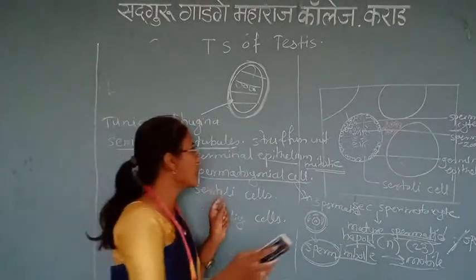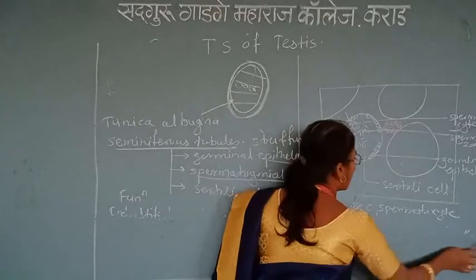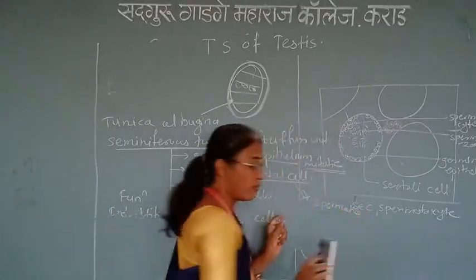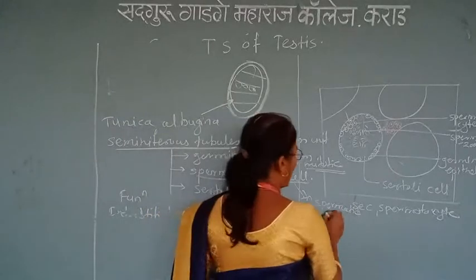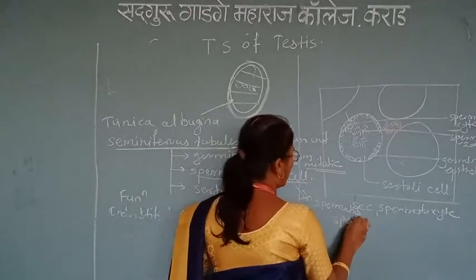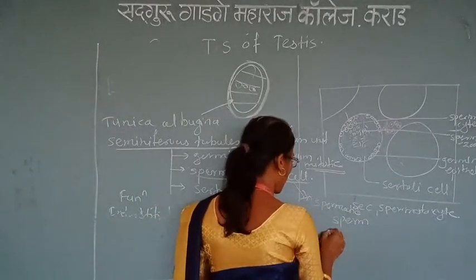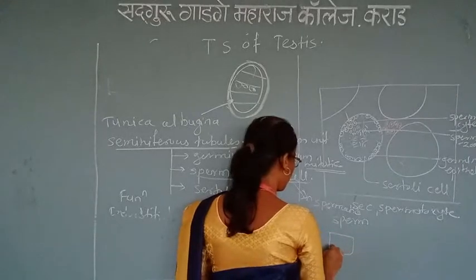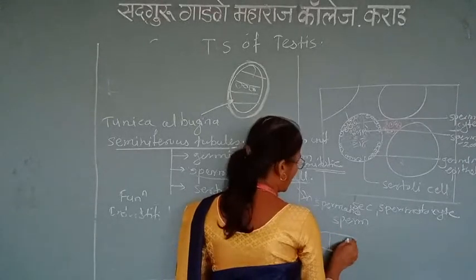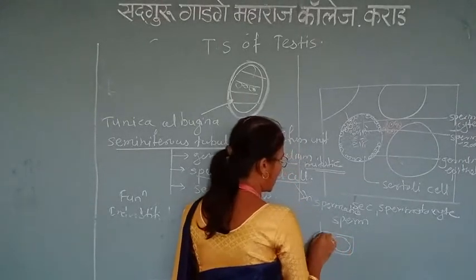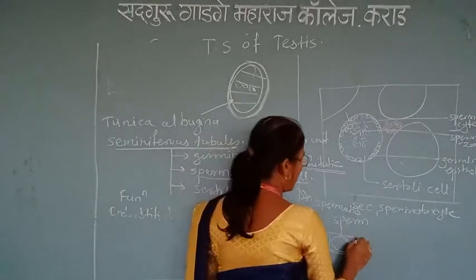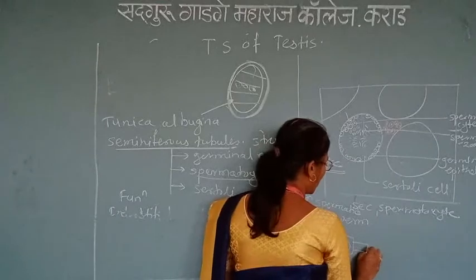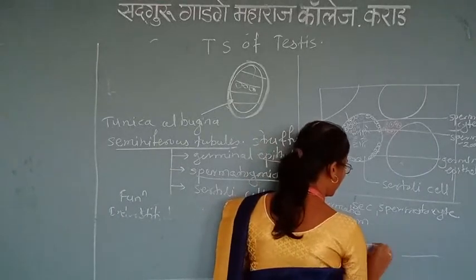This sperm is motile and moves from the male to the female genital tract. This is the structure of the sperm: here is the nucleus, here is the acrosomal cap, here is the middle piece, and here is the tail.